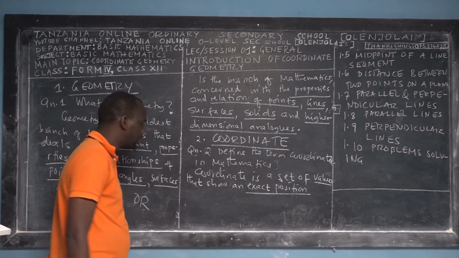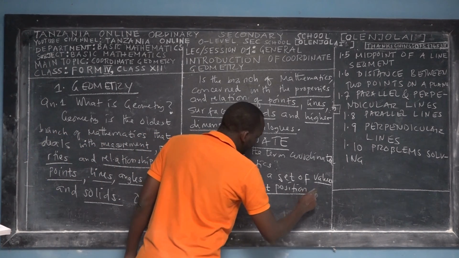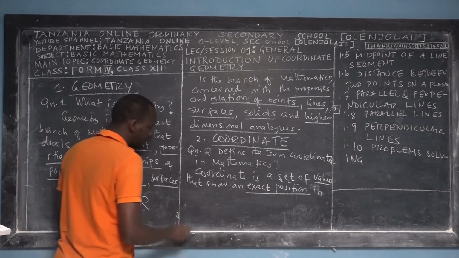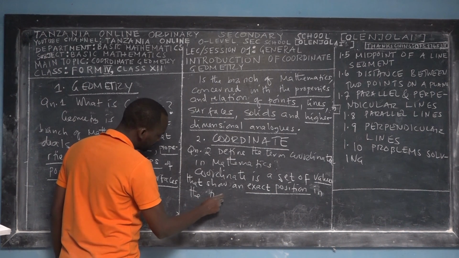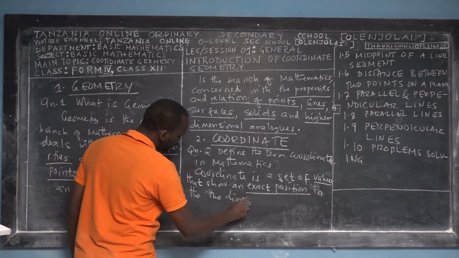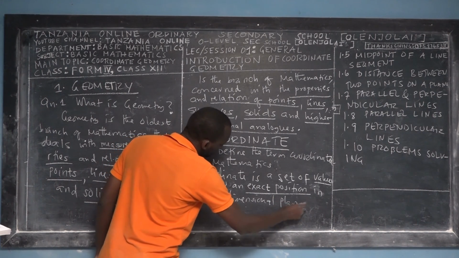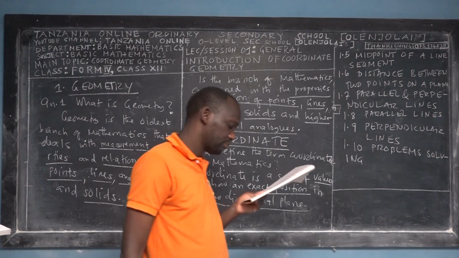So it's a set of values that show an exact position, mainly an exact position in the plane, in the two-dimensional plane. Very important keyword.